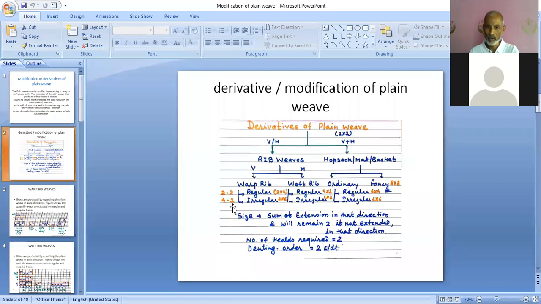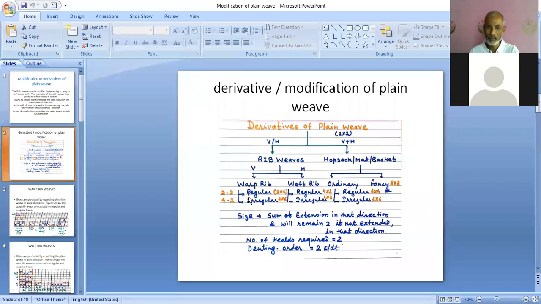It means the total number of picks in that 4-2 warp rib will be 4 plus 2, that is 6. So the number of picks per repeat is 6, and because it is not extending in the horizontal direction, ends will remain the same as plane view, that is 2. So irregular 4-2 warp rib will be constructed in 2 cross 6. In this way, we determine the size. And you can see here the first and second pick are extended by an equal amount, 2-2.